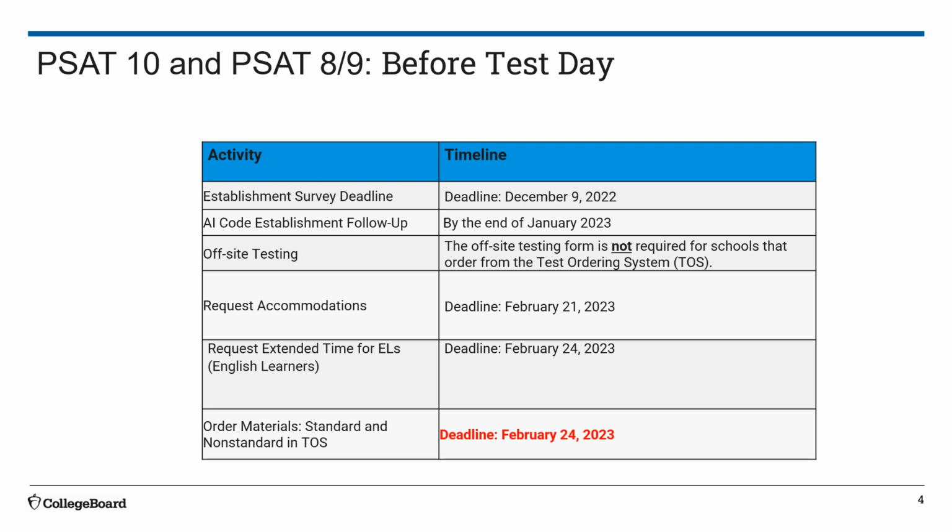To ensure schools are able to order and administer PSAT 10 and PSAT 8-9 within College Board's test ordering system, we're reviewing the status of each school's attending institution or AI code. If there's any action needed to be taken by the school to be prepared for spring testing, the school's principal will be contacted. Schools that have an existing Level 2 AI code will be able to place orders in College Board's test ordering system. ISBE will contact schools that need to apply for an AI code to administer PSAT 8-9 and PSAT 10.